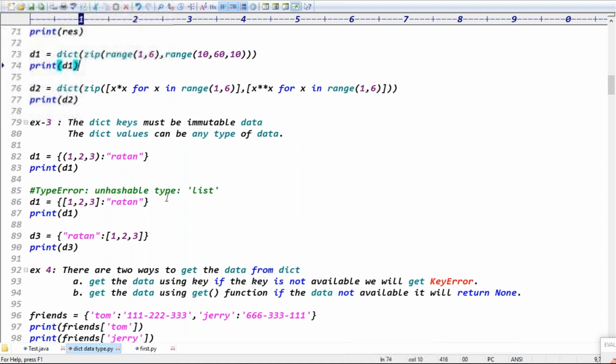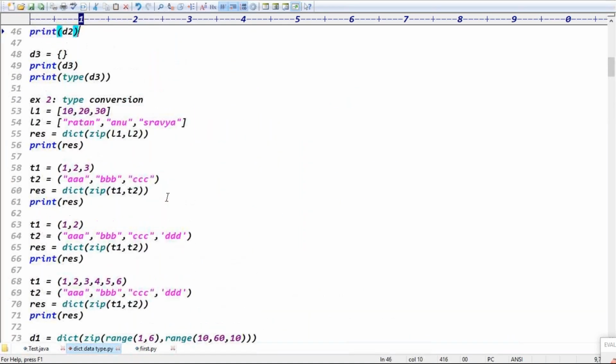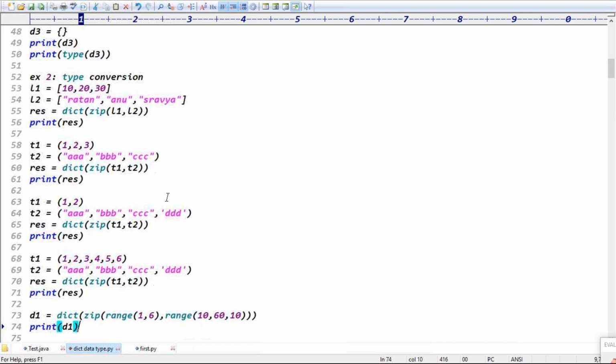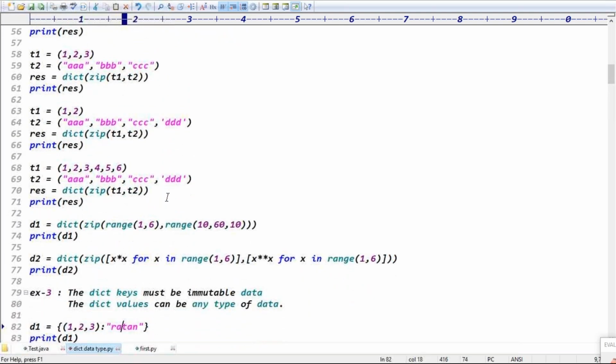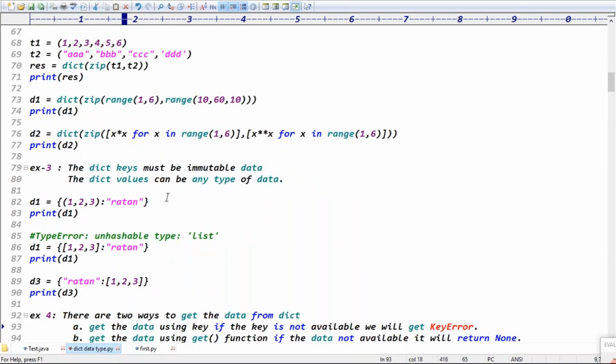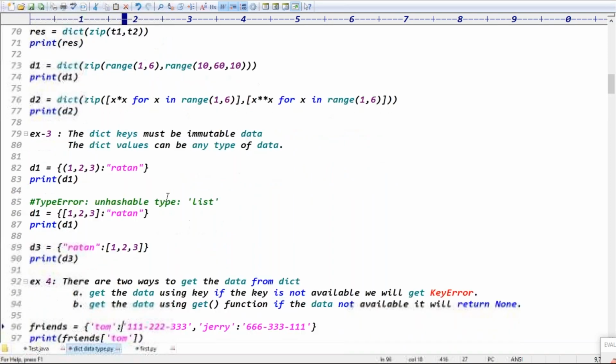The first example we discussed was dictionary declaration. The second example is type conversion, which is important. We are converting list into dictionary, tuple into dictionary, range into dictionary. The third example is that dictionary keys must be immutable data, guys. Dictionary values can be of any type, right? Yes, keys must be immutable, values can be any type. Next one is the fourth example.